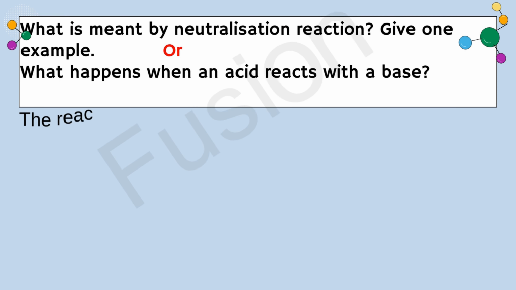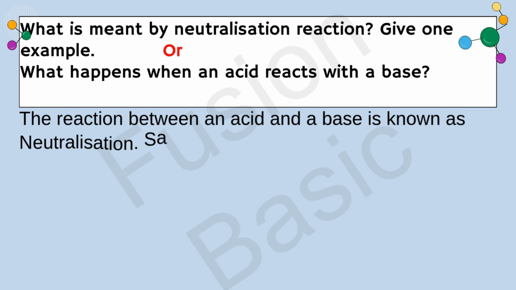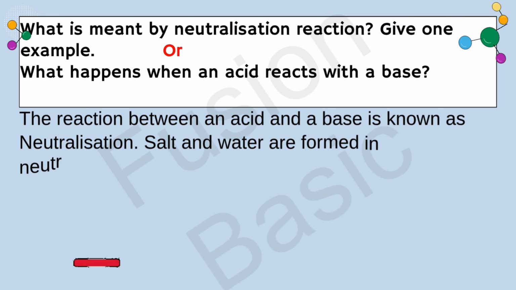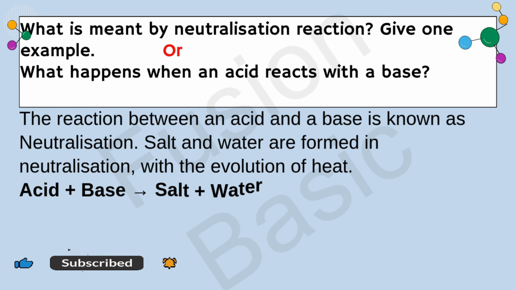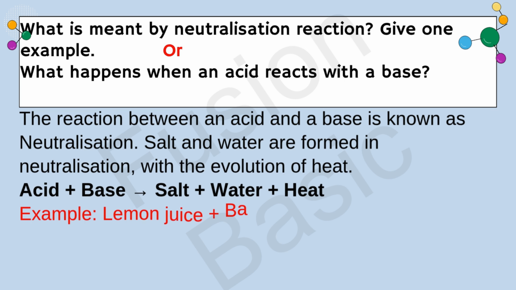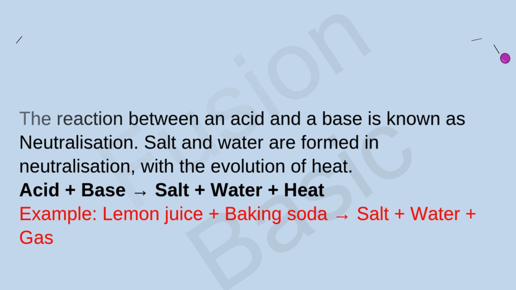Question. What is meant by neutralization reaction? Give one example. Or, what happens when an acid reacts with a base? Solution. The reaction between an acid and a base is known as neutralization. Salt and water are formed in neutralization with the evolution of heat. Acid plus base produces salt plus water plus heat. Example: lemon juice plus baking soda produces salt plus water plus gas.